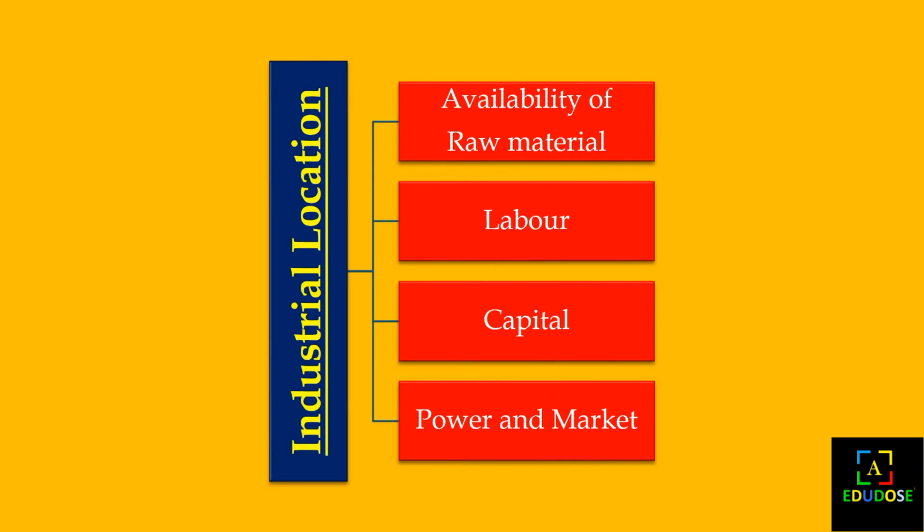The industrial location is our next topic. When we have to set up an industry, some main factors are needed so that the industrial location is the most suitable. The first thing we need at the industrial location is the availability of raw material.